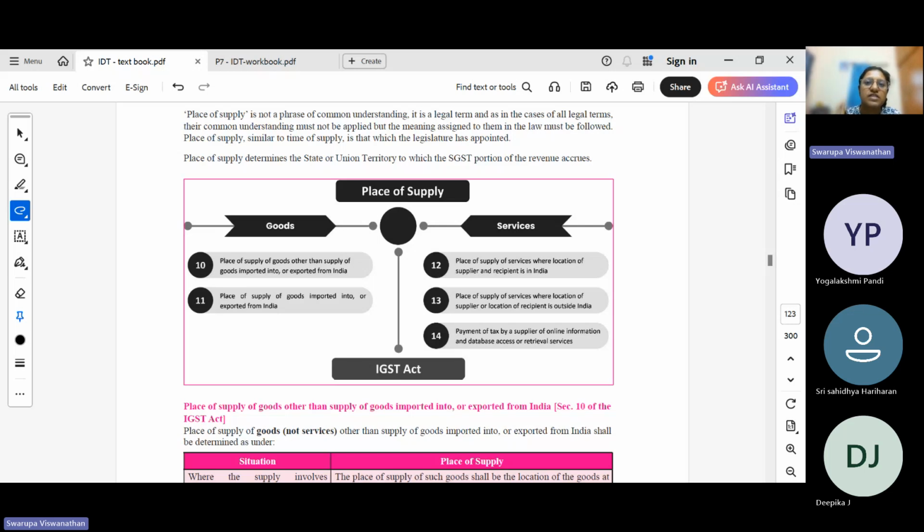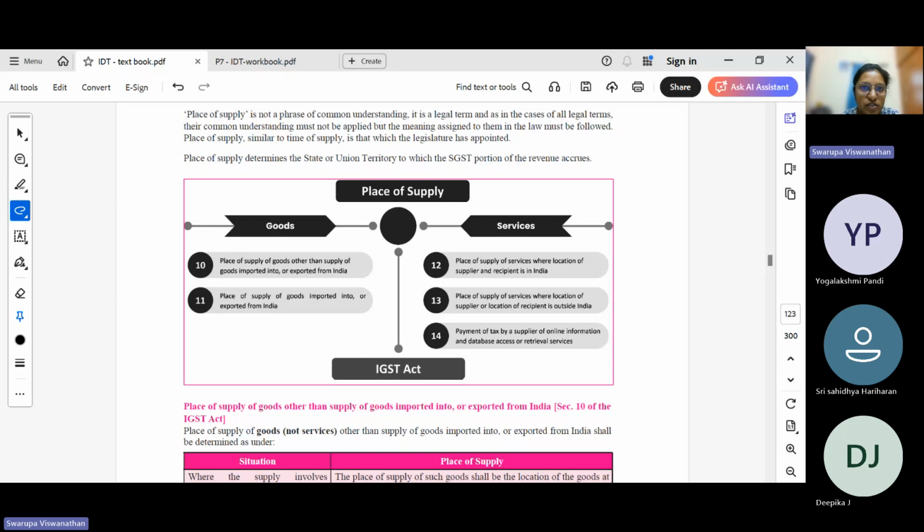So which is the consuming state? It is Madhya Pradesh. So the place of supply will be Madhya Pradesh. It will be an IGST supply. Okay, so the idea is destination based tax. So where the goods are being delivered, where the goods are being supplied, that is the place of supply.